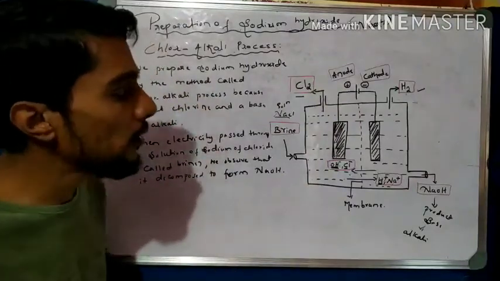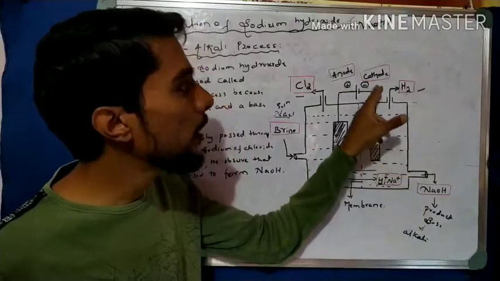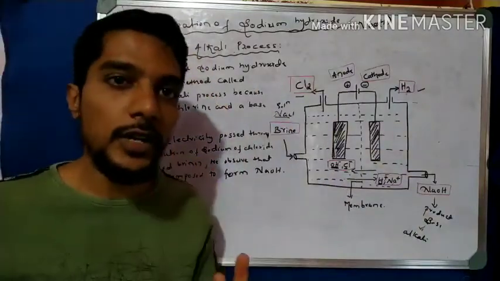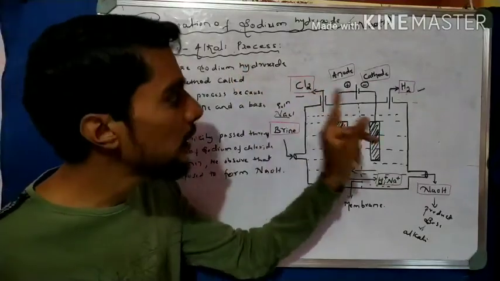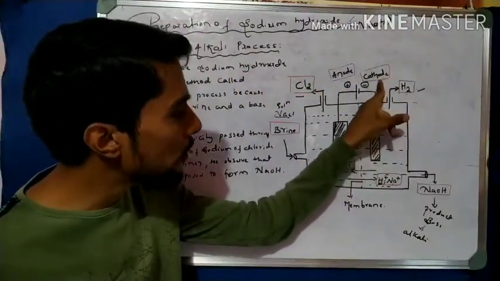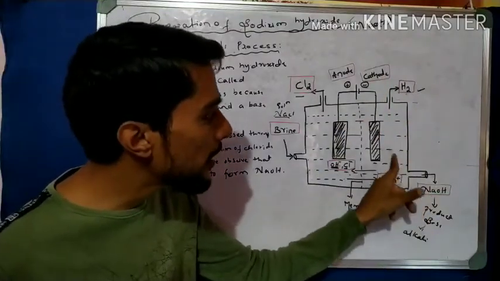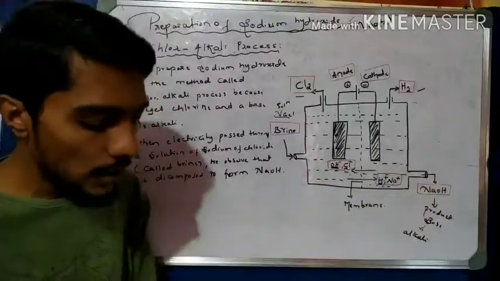So there are three products. One product is liberated from the anode, and the other two products, the hydrogen gas liberated towards the cathode, and the sodium hydroxide, collected near the cathode region, can be taken from this outlet.